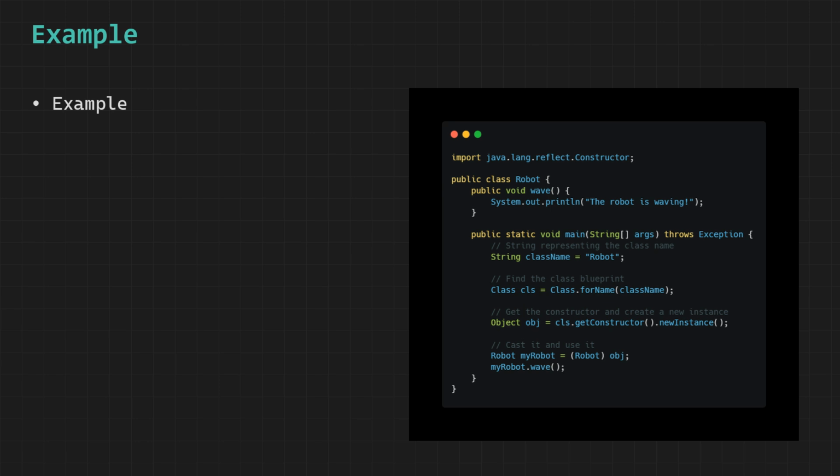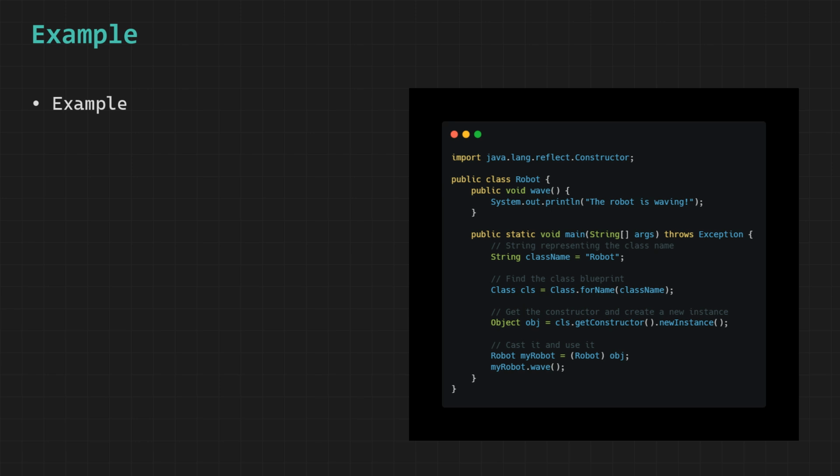Once we have this blueprint, we move to the next step where we call getConstructor, which retrieves the default constructor of the class, and then we immediately call newInstance on it, which actually creates a new object in memory. And this step is essentially doing the same job as writing new Robot, but the important difference is that it is happening dynamically through reflection rather than being directly written in the code.